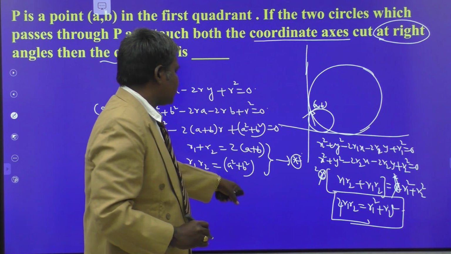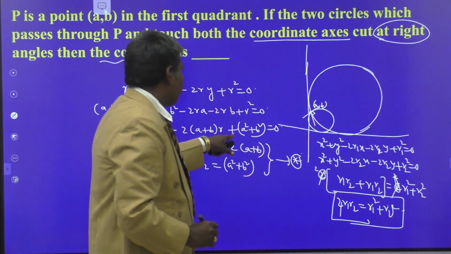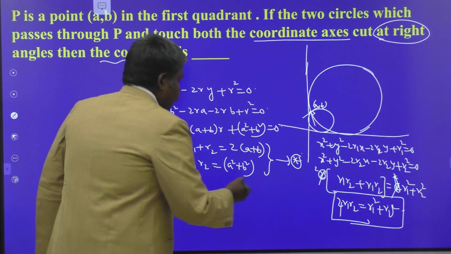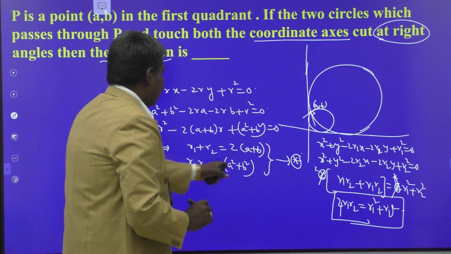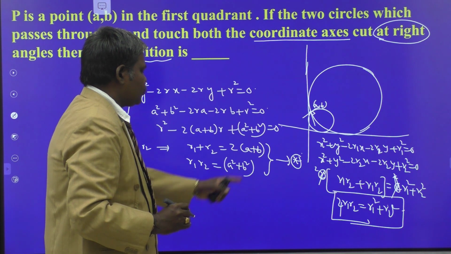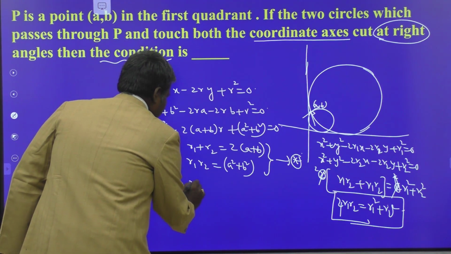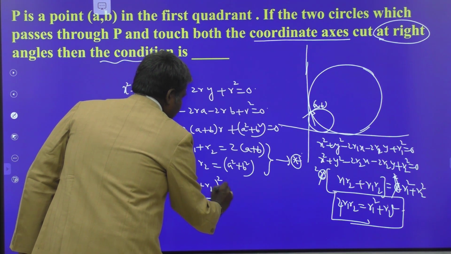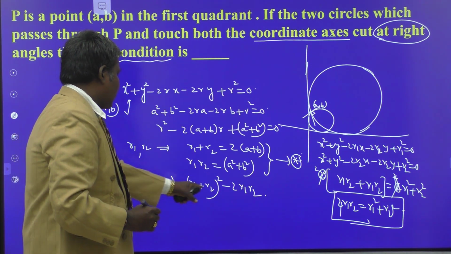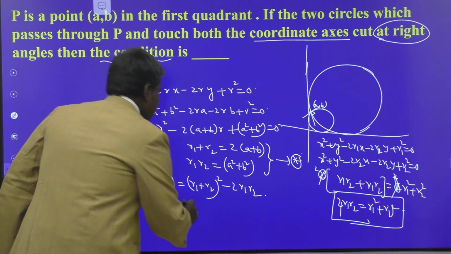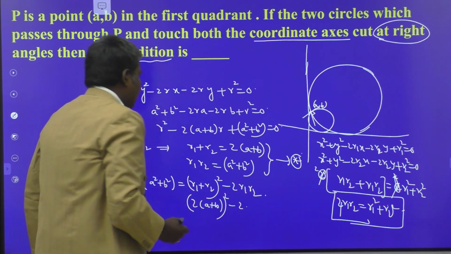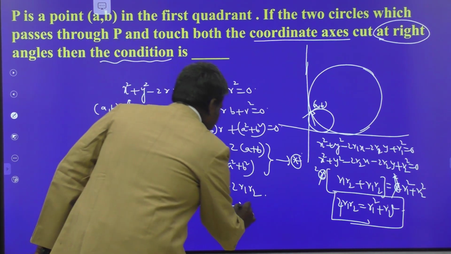So with the help of this star, you have to eliminate r1 and r2. We get some condition on a and b. We get the required condition. So 4 times r1 r2 can be written as a square plus b square, that is equal to r1 square plus r2 square. That can be written as r1 plus r2 whole square minus 2 times r1 r2. What is r1 plus r2 here? 2 times a plus b. 2 times a plus b whole square minus 2 times r1 r2, 2 times a square plus b square.